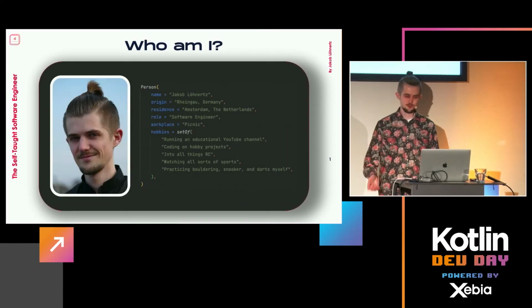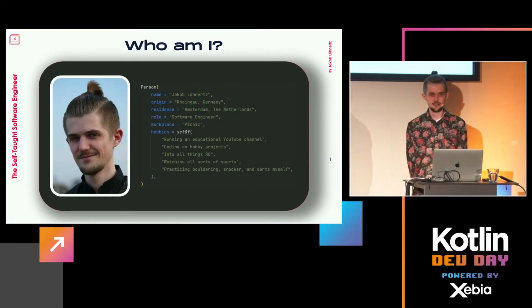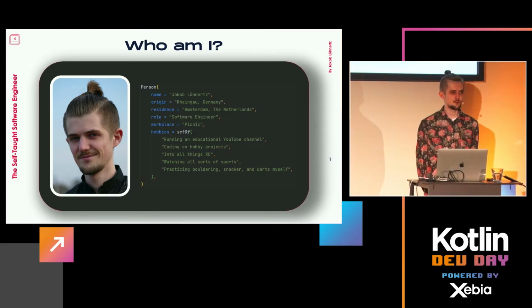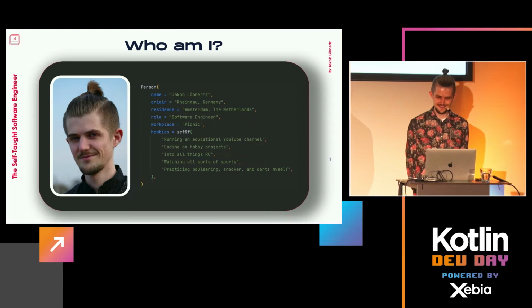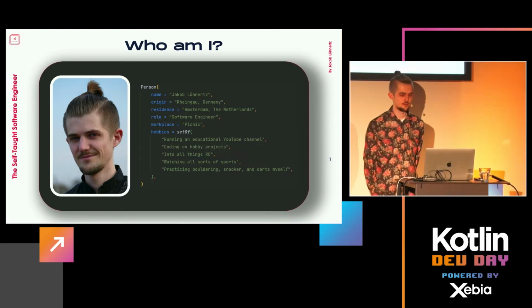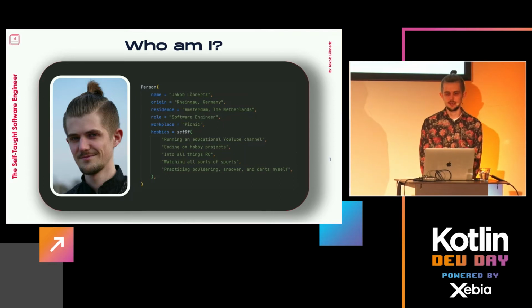So indeed, my name is Jakob Löhnertz. I was born and raised in the Rheingau region of Germany, next to Frankfurt, who won the UEFA Europa League yesterday. And I moved about 4 years ago here to Amsterdam, originally to study a master's degree, but then I liked it very much, so I stayed ever since.